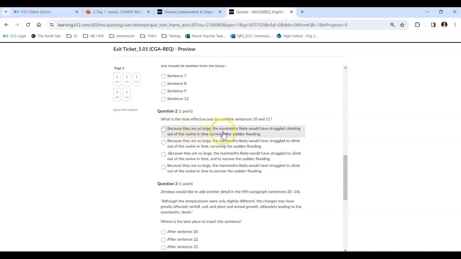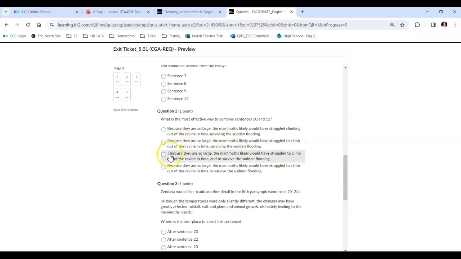A says, because they are so large, the mammoths likely would have struggled climbing out of the ravine in time, surviving the sudden flooding. These ing words create a different type of phrase, and usually there's commas surrounding it. So I think we might need some more punctuation in here, okay? This one says, because they are so large, the mammoths likely would have struggled to climb out of the ravine in time, surviving the sudden flooding. There's a comma. Okay, so between these two, this one's the better choice.